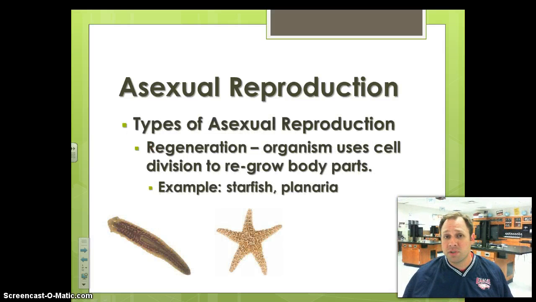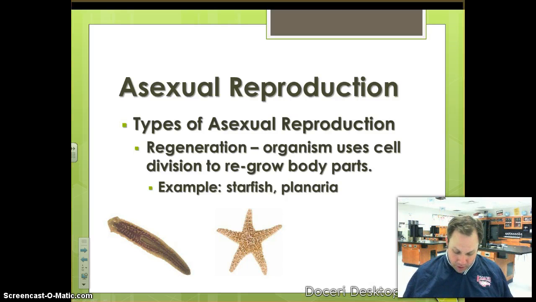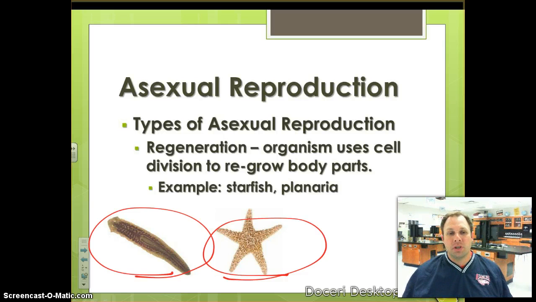Now let's look at types of organisms that undergo asexual reproduction. You might have already figured this out. They've got to be pretty simple organisms. So if we're talking about animals, here we have a starfish, okay, or a planaria, which looks kind of like a worm. These types of organisms are able to go through asexual reproduction with a type of reproduction we call regeneration. You've probably heard of regeneration before.